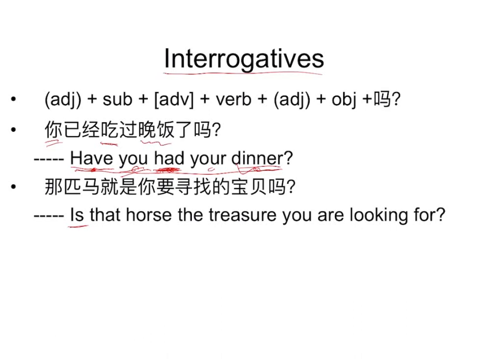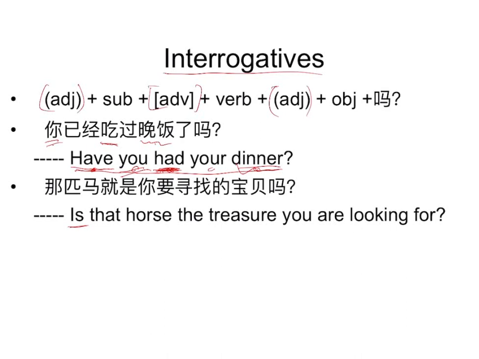However, in Chinese the skeleton still has the same order: subject, verb, and object. As for the other stuff, there are the adjective, the adverb, and the adjective for the object.